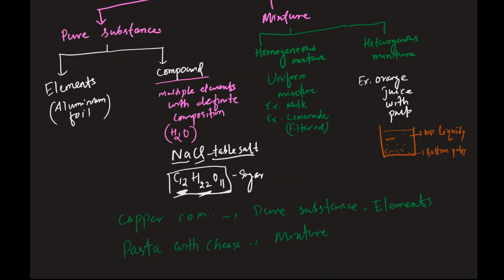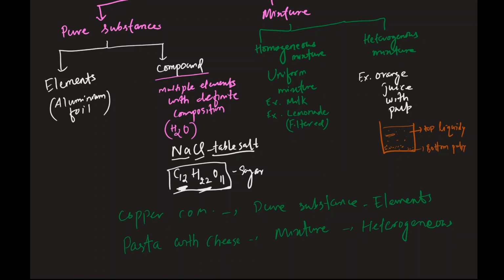Homogeneous or heterogeneous? I think I would say heterogeneous, because you cannot distribute two solid particles uniformly. Heterogeneous, right? Because sometimes there is more cheese on the top than bottom if you did not mix well, so it's gonna be heterogeneous, right?